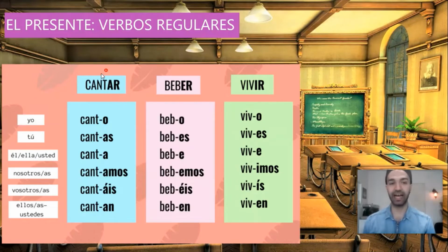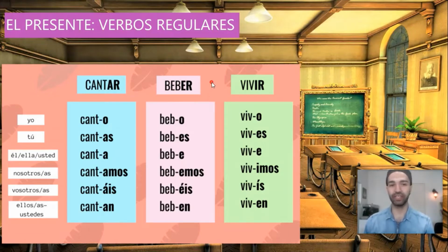Cantar, it ends in ar. So we will conjugate it in the following way. Yo canto, tú cantas, él, ella, usted canta, nosotros cantamos, vosotros cantáis, ellos, ellas, ustedes cantan. So when we see a verb that ends in ar and it's a regular verb, it will have the same endings: o, as, a, amos, áis, an. Canto, cantas, canta, cantamos, cantáis, cantan.